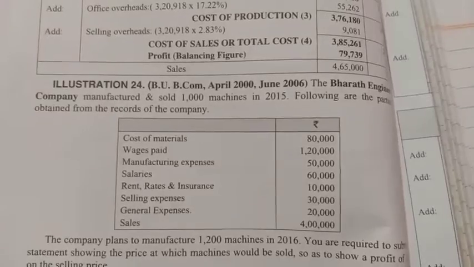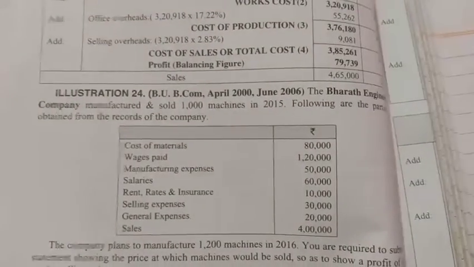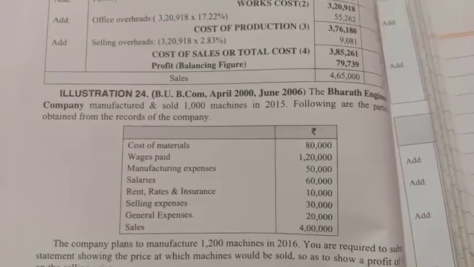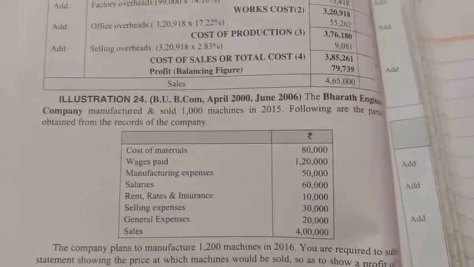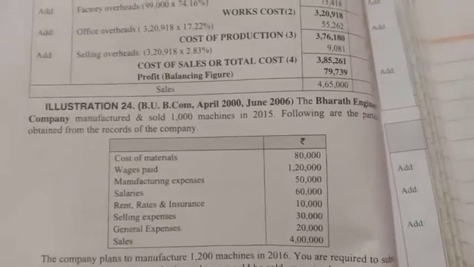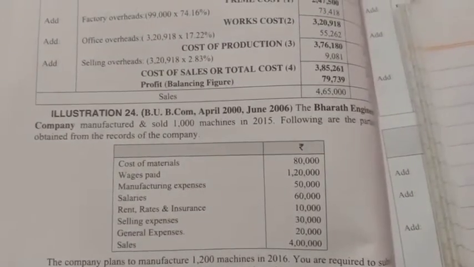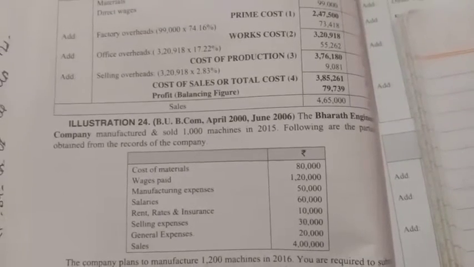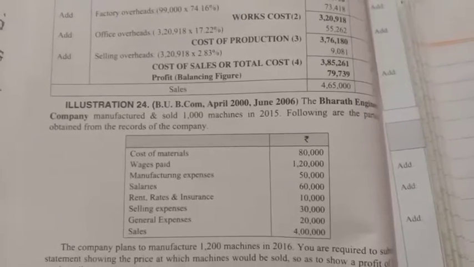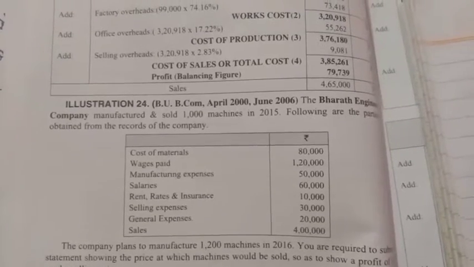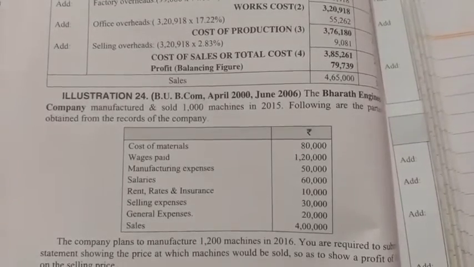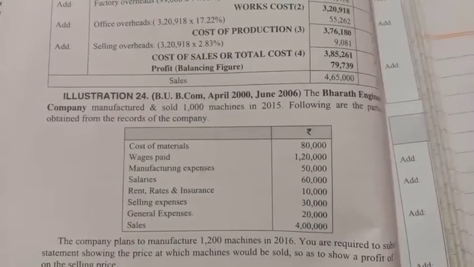So what is the number of units? 1000 machines. For that, they are given information: cost of material, we'll take it to prime cost. Wages paid, that is also direct expenses, we'll take it to the prime cost. Manufacturing expenses given, directly we can take it as a factory overheads. Next, they're given salary. Salary is related to administrative overheads. Rent, rates, and insurance related to administrative overheads.